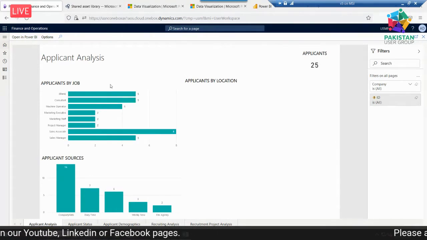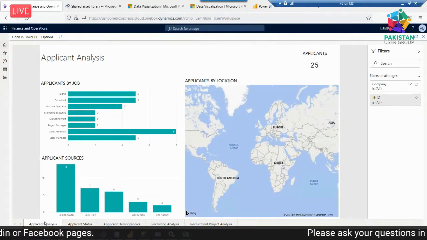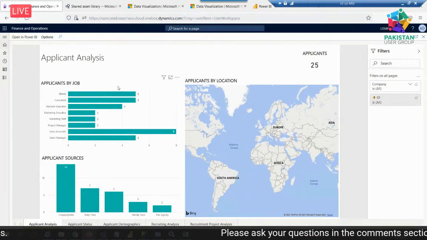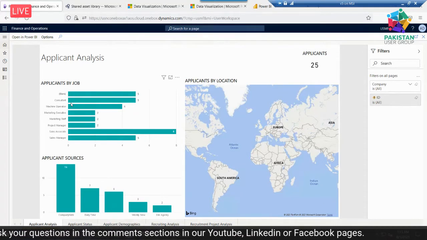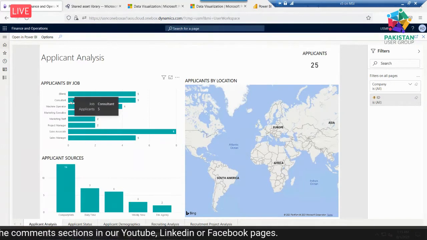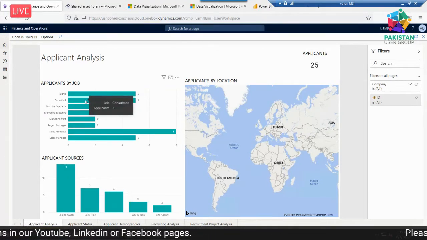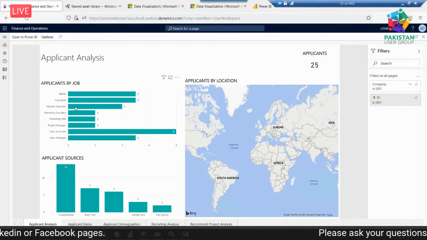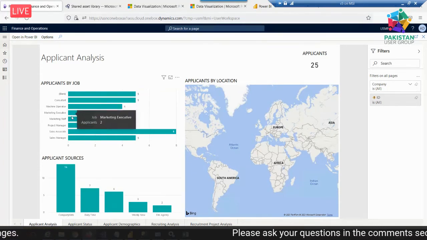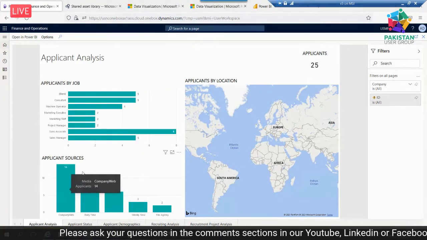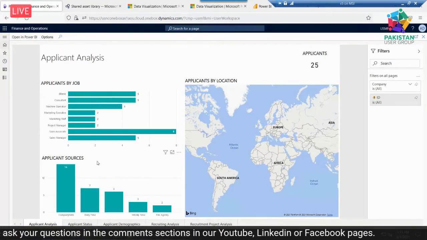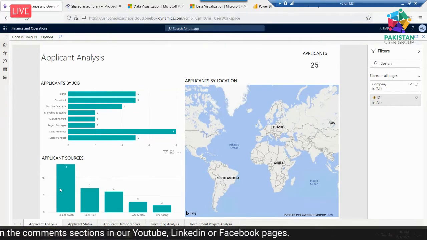So the first report is applicant analysis. You can see applicants by job: 5 jobs, with no job detail against one, then consultants based on Contoso data. For consultant, we have 5 applicants. In machine operators, we have 4 applicants. Marketing executive, we have 2 applicants. If you have properly configured the data in your D365 for finance and operations, then the data will come as accurate as possible.